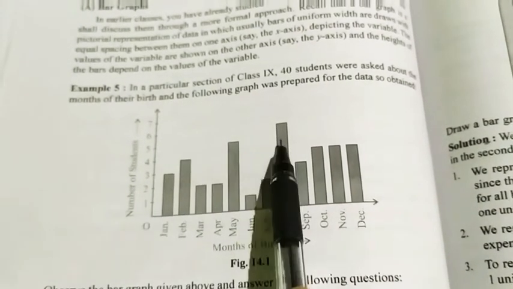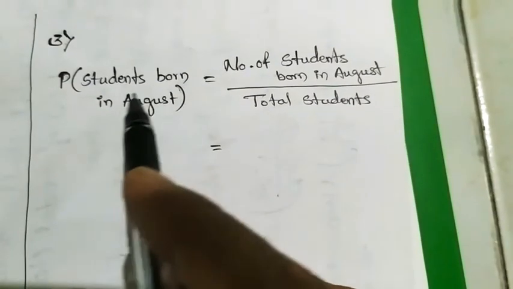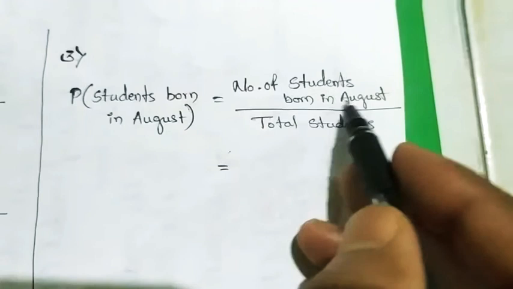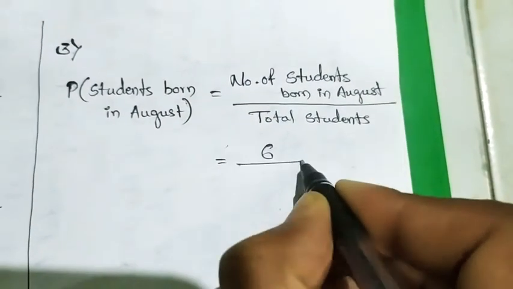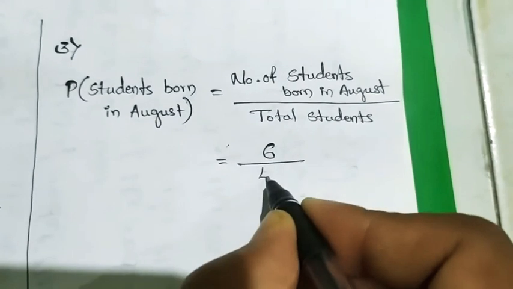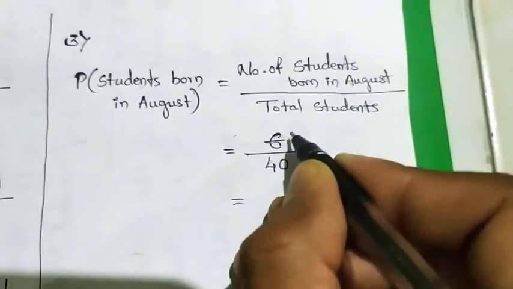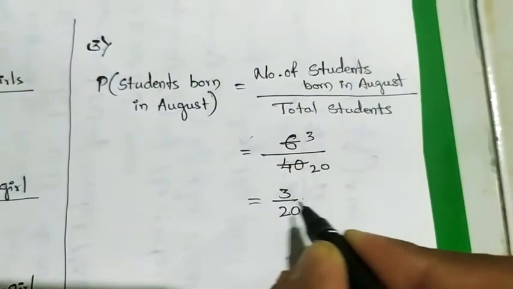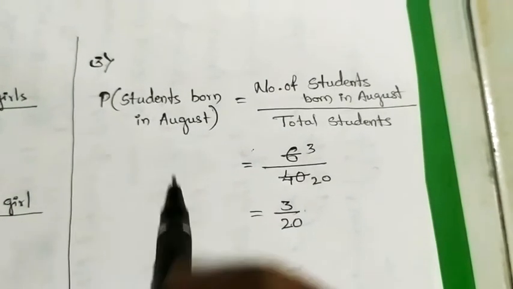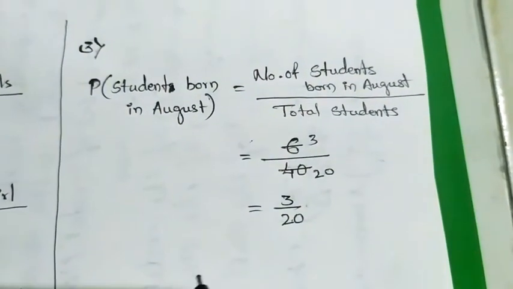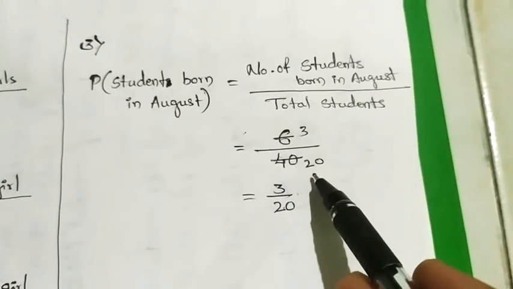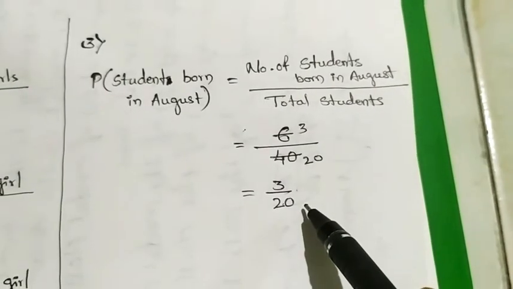Total, if you read this bar graph, here you will get total 6 students born in August. So for the probability of students born in August, you have to find the number of students born in August, which is 6, divided by how many total students? Those are 40. So simplify this, 2 3s are 6, 2 20s are 40, so our answer will be 3 by 20. Okay, so the probability of a student born in August is 3 out of 20 or else 6 out of 40. Okay, this is our required answer.